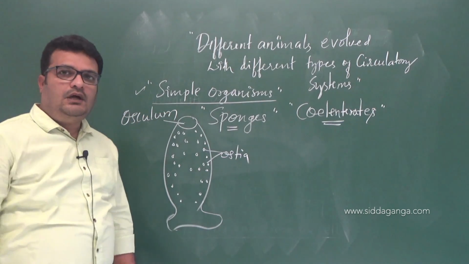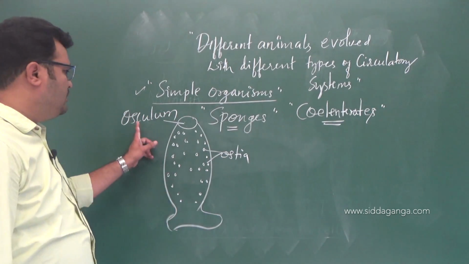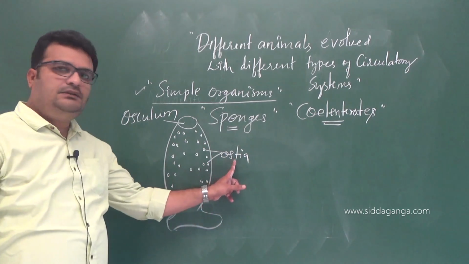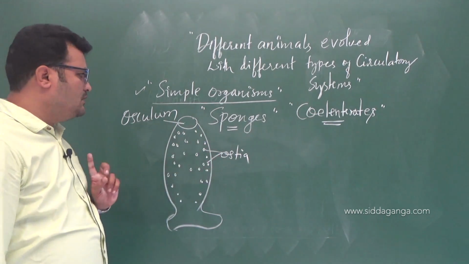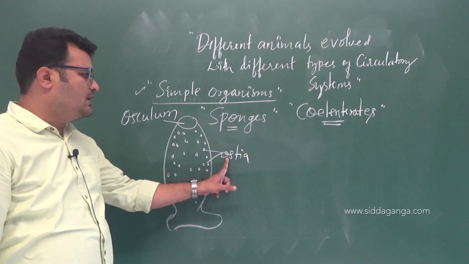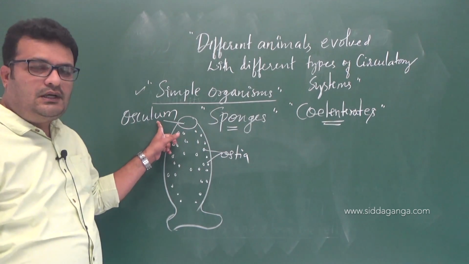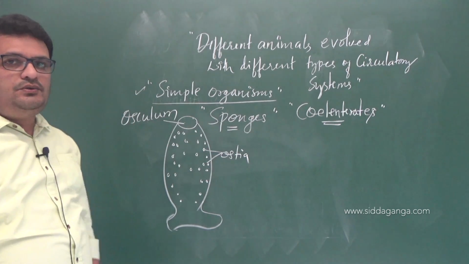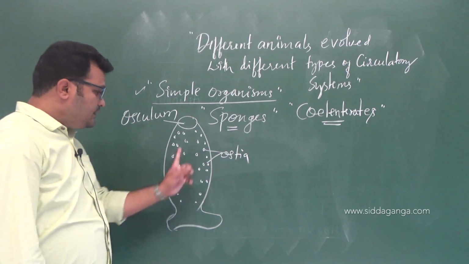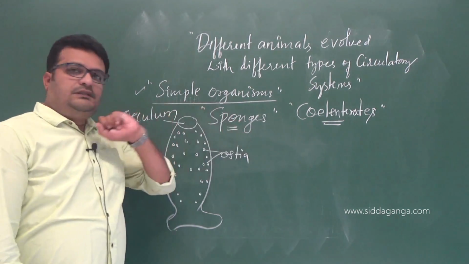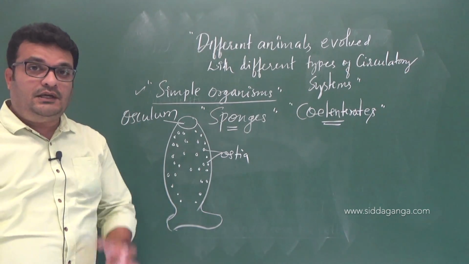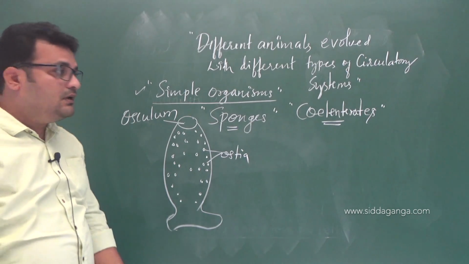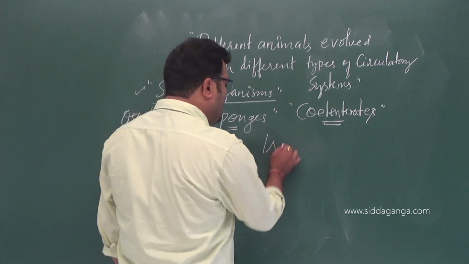Ostia is plural, osculum singular. See here, the sponges have evolved with a special mechanism. I think you are remembering the word called vascular.